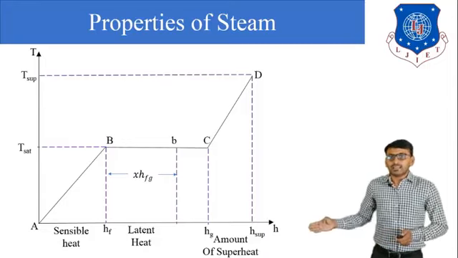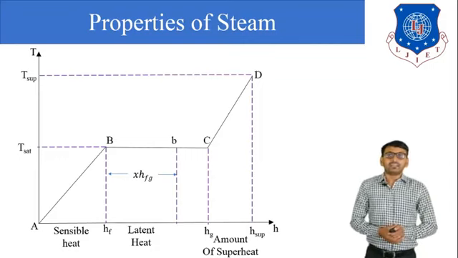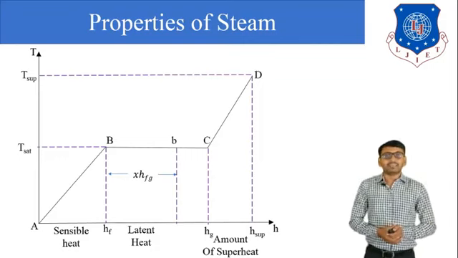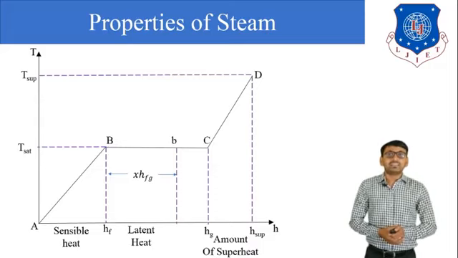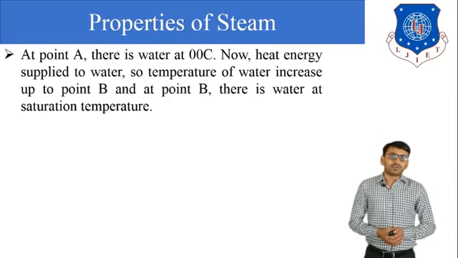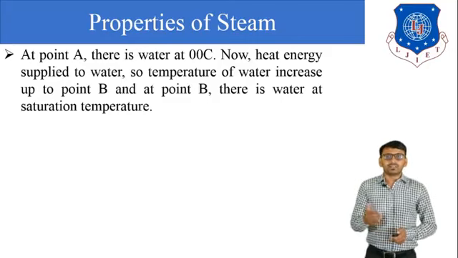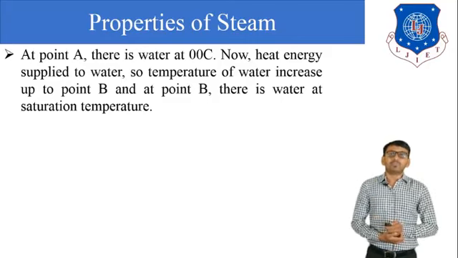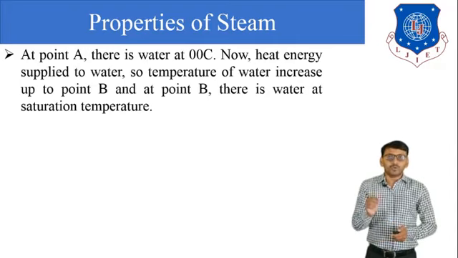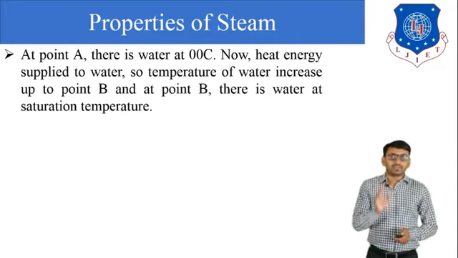So in enthalpy, HF, that is sensible heat or enthalpy of liquid, HFG, that is enthalpy of evaporation, Hg, enthalpy of dry steam, and H superheated, enthalpy of superheated steam. At point A, there is a water at 0 degree Celsius. Now heat energy supply to water. So temperature of water increases up to point B, and at point B, there is a water of saturation temperature.